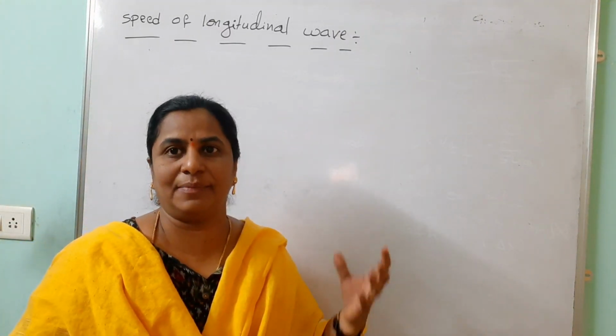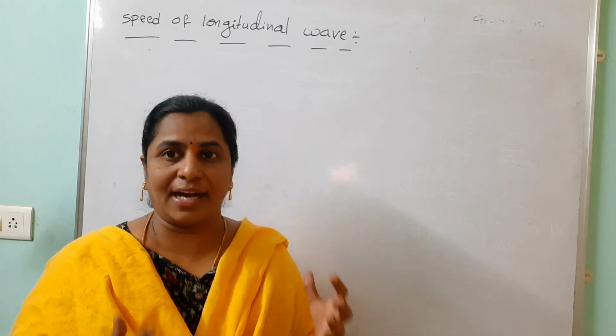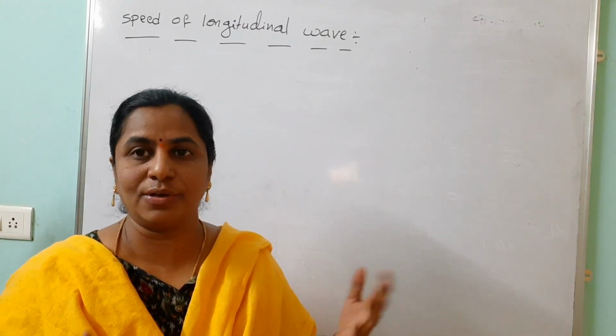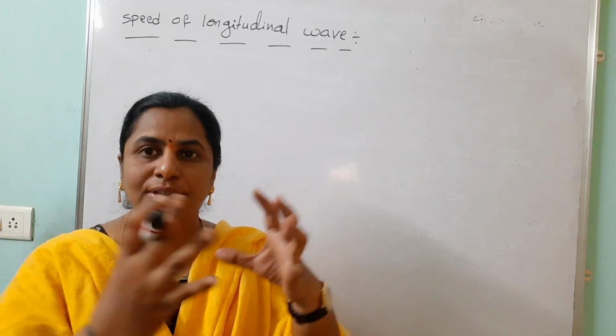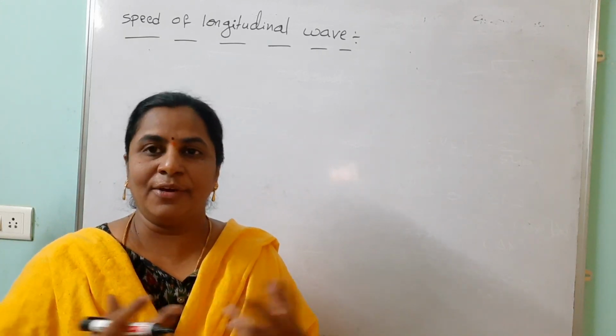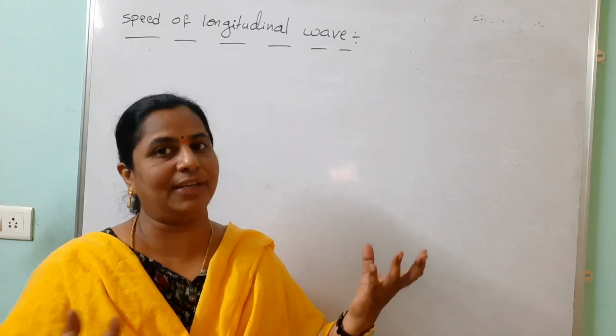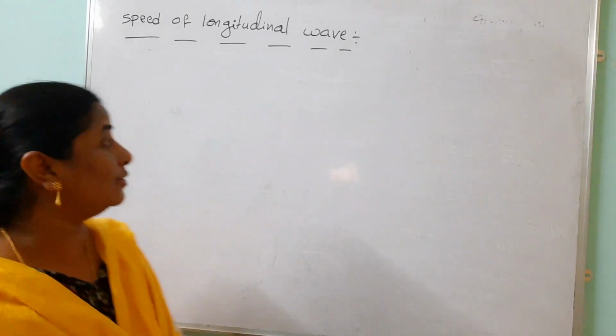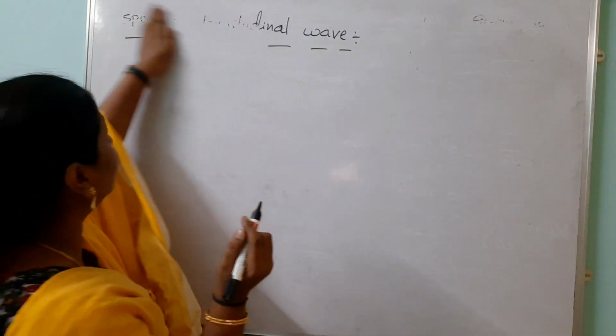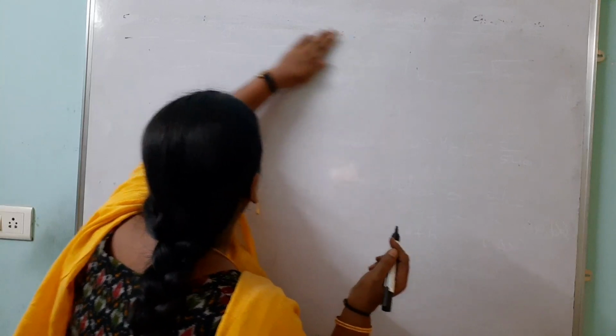Suppose at the same time 10 members are speaking, we can't identify whose voice it is. So 10 waves are traveling and all are superposed together. We get a new sound and a new displacement. So the principle of superposition says it is the algebraic sum of the displacements of the individual waves.